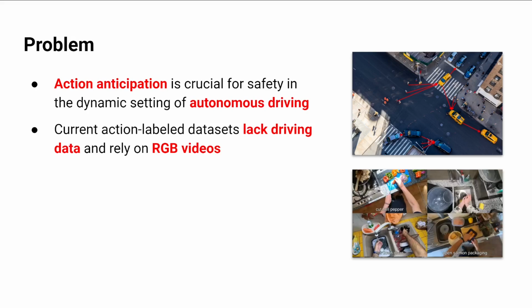So, in the dynamic setting of autonomous driving, it's important to be able to anticipate the actions of other vehicles and pedestrians around you to ensure your safety and others. Current action anticipation datasets focus on human-centric activities such as cooking or assembly, and typically come in the form of RGB videos.